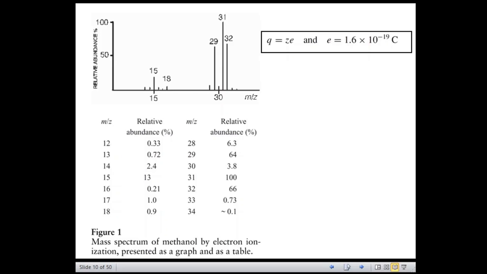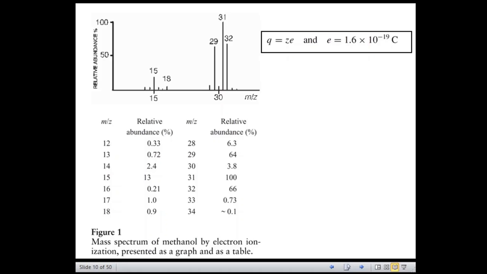Right? So the molecular ion is at m/z 32, and this molecular ion provides information concerning the nature and structure of the precursor molecule.